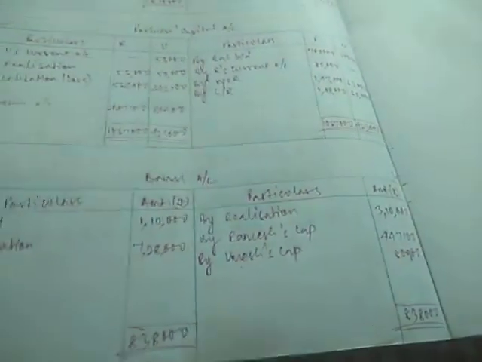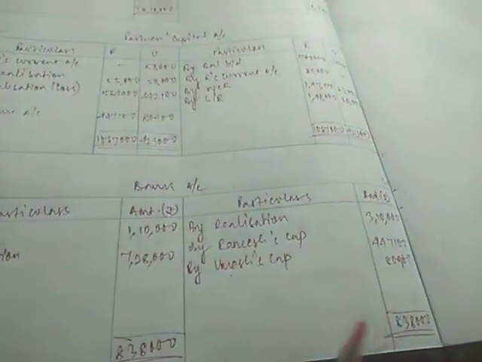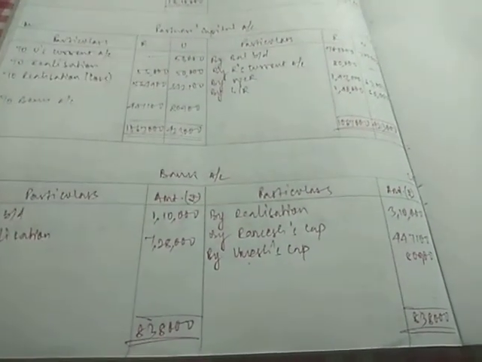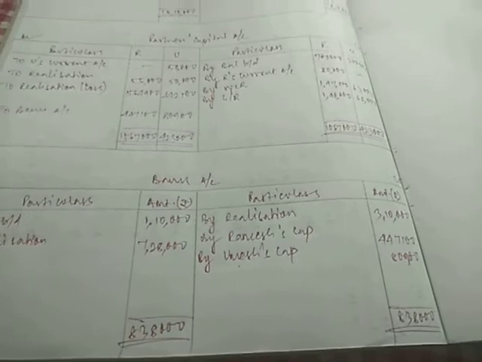Now after you complete the sum, you can add the debit and credit side of the bank account. You will find the total of debit and credit side of the bank account always tallies. 8,38,000 and 8,38,000 is the balance that I am getting on both the sides of bank account. So in this manner you need to solve the sums. Watch this video very carefully, and if you have any queries regarding this question or the solution, you can text me or call me on WhatsApp.